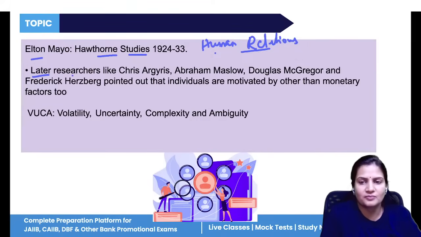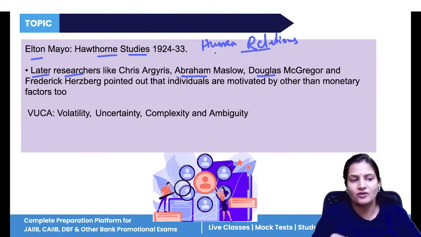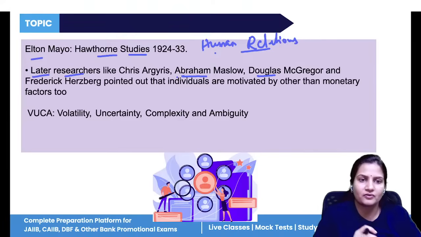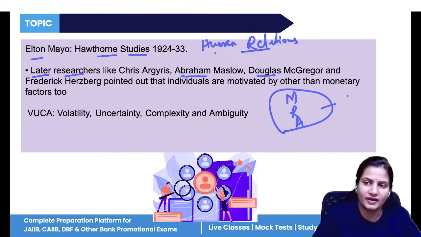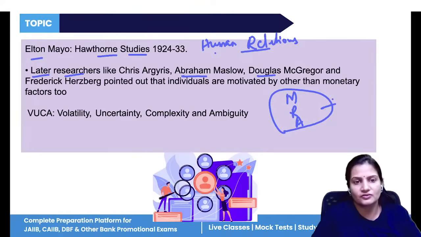Later some more researchers, like Abraham Maslow and Douglas McGregor, have said that there are many other things apart from the monetary factors too. Not only the monetary factor will help the employees in the company, but there are factors other than monetary ones, like motivation, recognition, acknowledgement. These are the factors that will also provide employees better conditions, better work, so that they can be retained in the company.